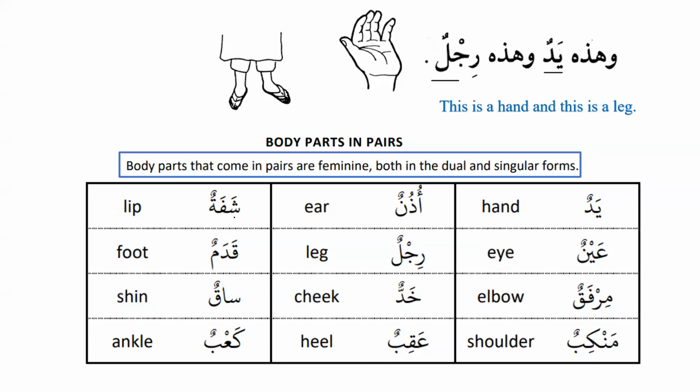And we know the dual: shafatun will be shafatan, udhunun will be udhunan, yadun will be yadan. Now you should also try to make the dual as well, so that we get used to the dual and then also to the plural. Qadamun will be qadaman, a foot and then 2 feet. Rijlun and rijlan, leg and two legs, and then we have ainun, eye, and we have ainan, that means two eyes.